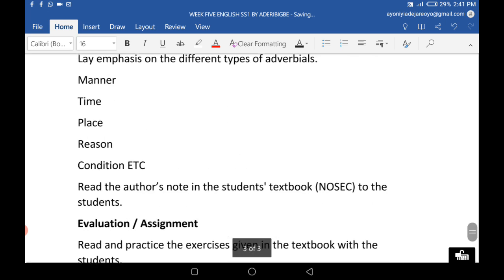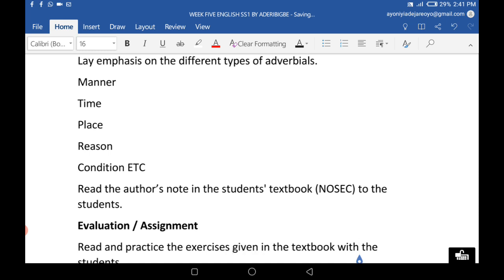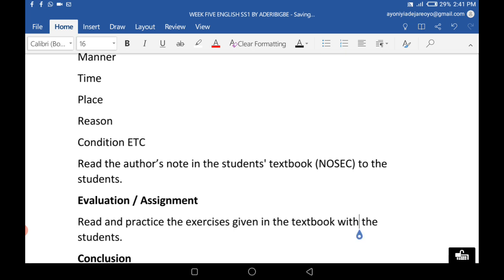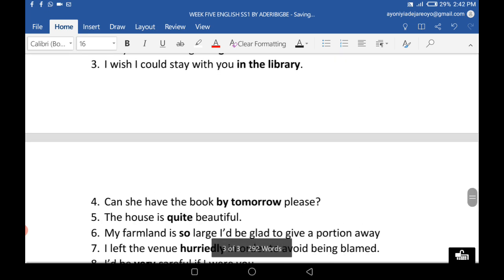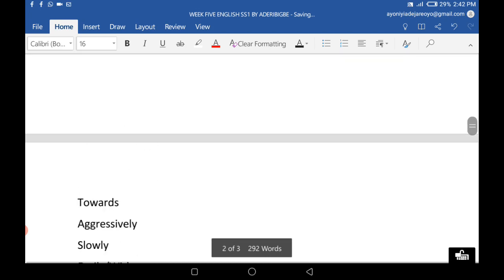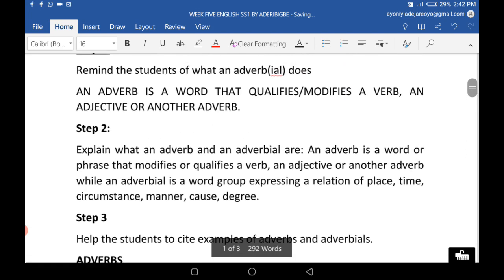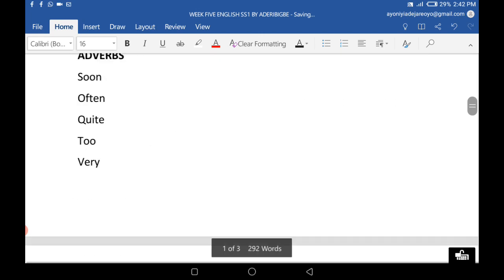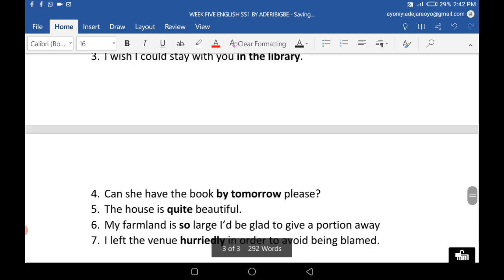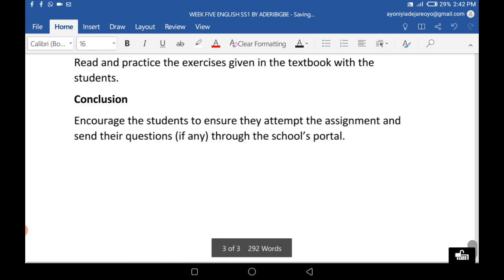Also, we have adverb of place. Of course, we've talked about that one. Where is that thing done? Adverb of reason will tell you why it is done, and adverb of condition will tell you what will happen if something happens or does not happen. So I would advise that you go through your textbook, page 176, to see more examples and get yourself familiar with them. And attempt the exercise under it.